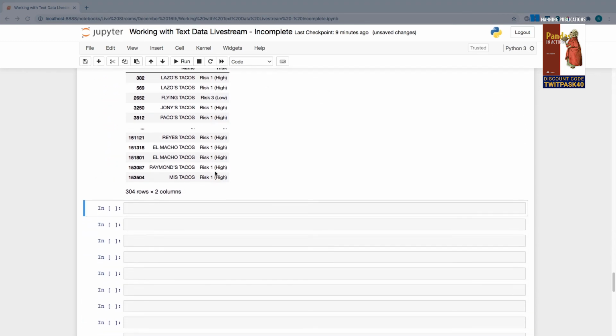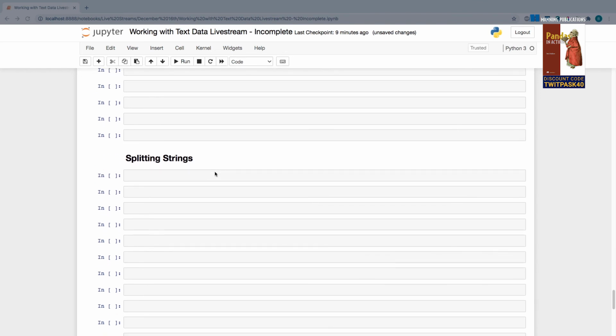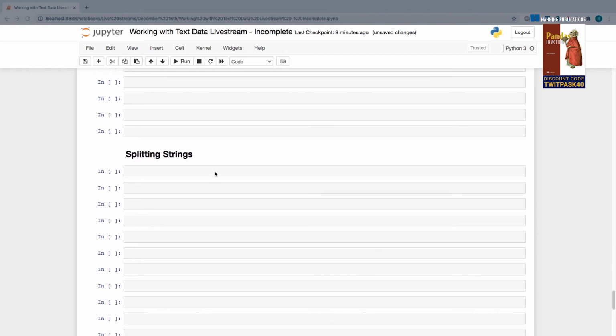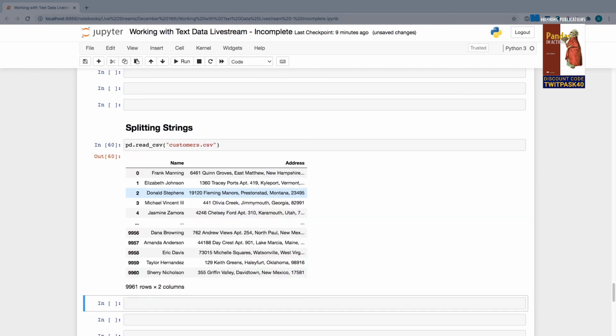Okay, so finally, let's end the stream with a discussion on splitting strings. This is another common thing you may want to do in a graphical spreadsheet software application like Excel. So for this one, I have a brand new data set, and it is found in a CSV file called customers.csv. So I'm just going to import it right here. It's pretty simple. Once again, we have 2 columns. We have the name of a customer, and we have their address, right?